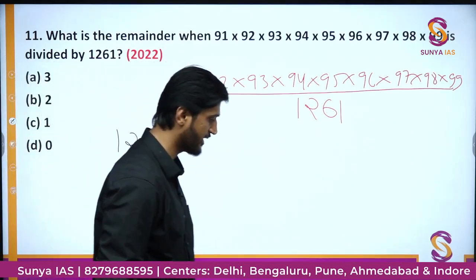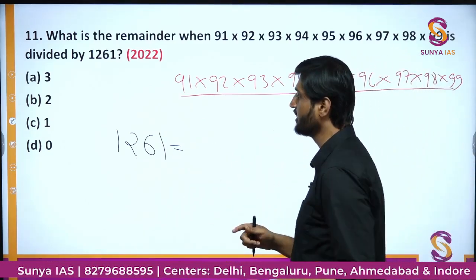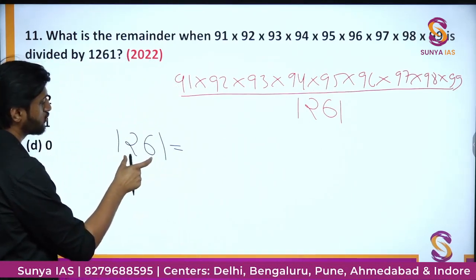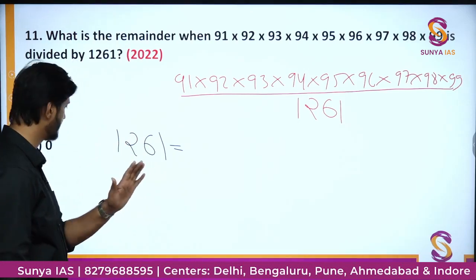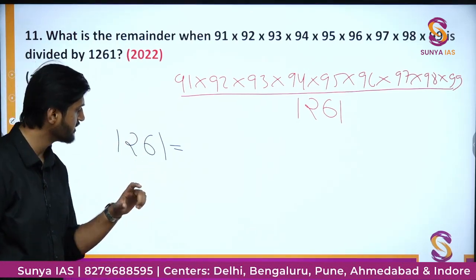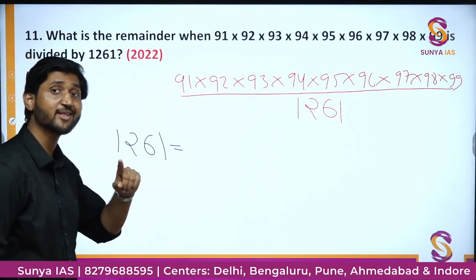So let us try by 2, not 2 because it is not even. Then we will try by 3. Is 3 a factor? No, it is not a factor because the sum of digits is coming out to be around 10, so it will not be divisible by 3. 5 will not also work. You can try with 7, I think that will not work. Then 9 will not work. 11 will not work. If you divide it by 13,